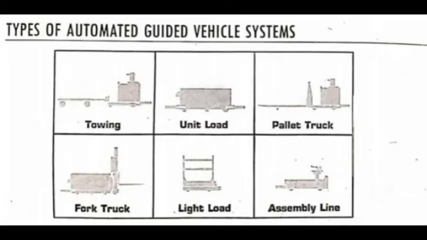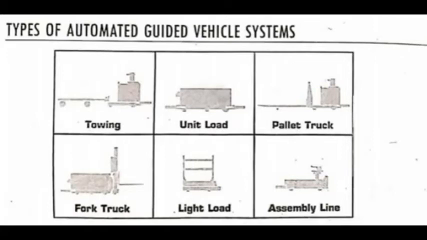And the next type is assembly line vehicles. These are an adaptation of the light load transporter for applications involving serial assembly processes. The guided vehicle carries major subassemblies such as motors, transmissions, or even automobiles. As a vehicle moves from one station to the next, succeeding assembly operations are performed.